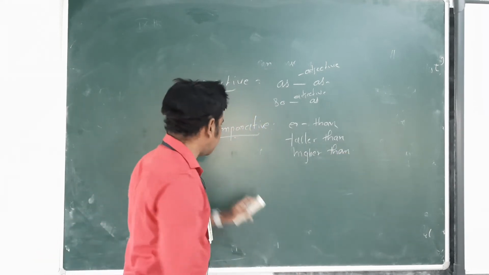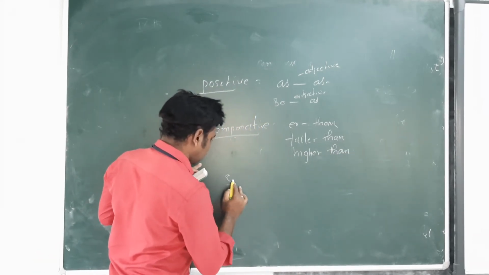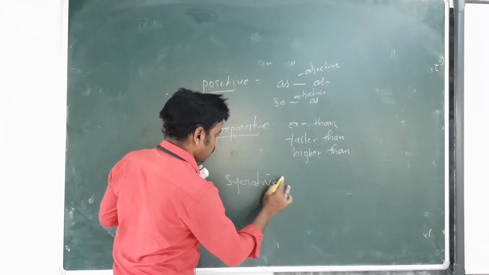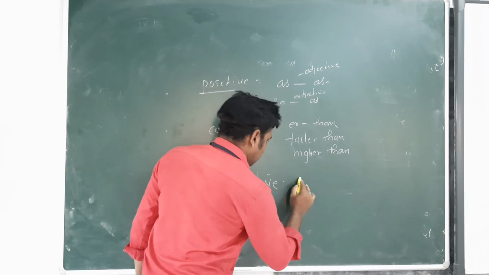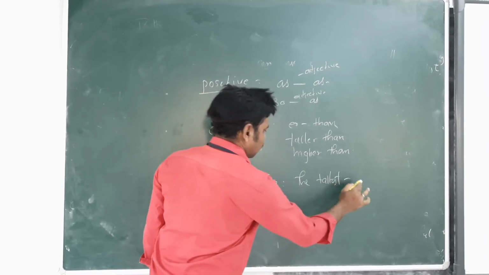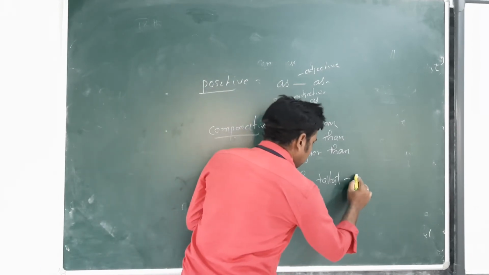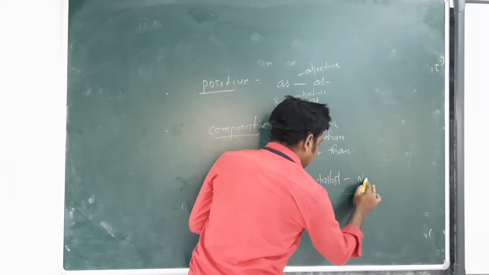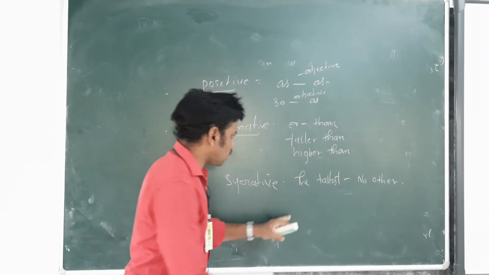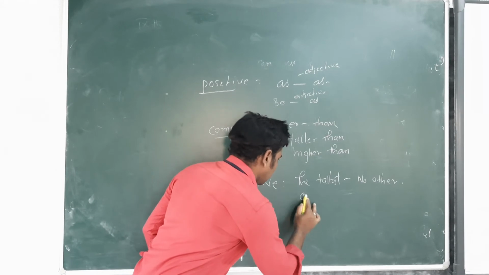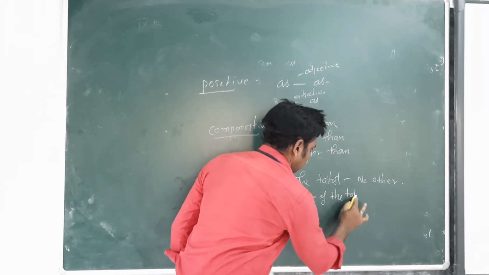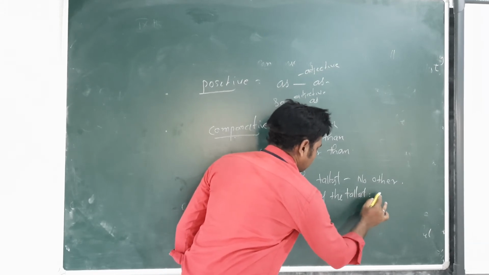Next, superlative degree: the tallest. When you use the tallest, we should write positive, no other. Next one, one of the tallest, here very few.